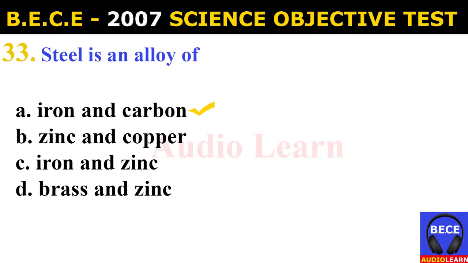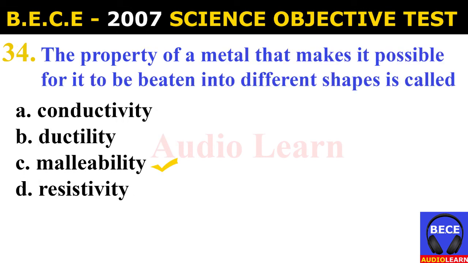Number 33. Steel is an alloy of A. Iron and carbon, B. Zinc and copper, C. Iron and zinc, D. Brass and zinc. And the answer is A. Iron and carbon. Steel is an alloy of iron and carbon.